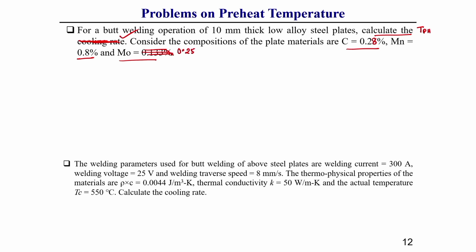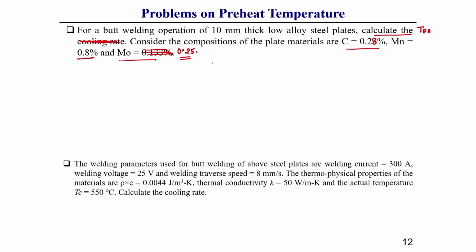0.25. So, now I am going to discuss the problem statement. We will solve one problem on preheating temperature calculation considering the thickness of the plate. For a butt welding operation of 10 millimeter thick low alloy steel plates, calculate the TPH, that means preheating temperature, if the composition of the plate material is carbon 0.28%, manganese 0.8% and molybdenum 0.25%.